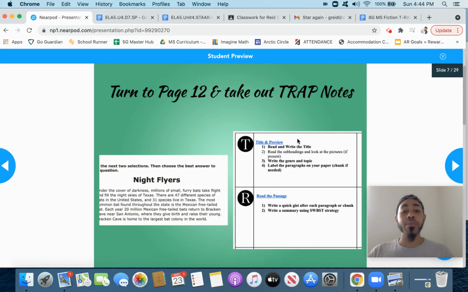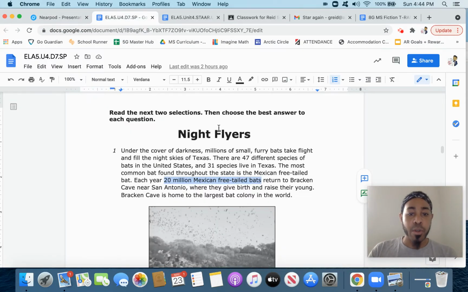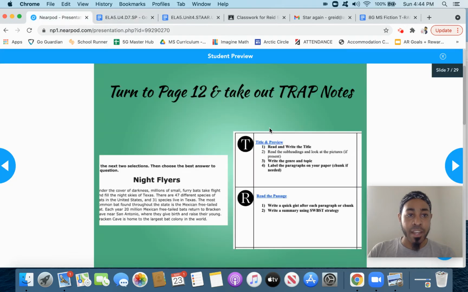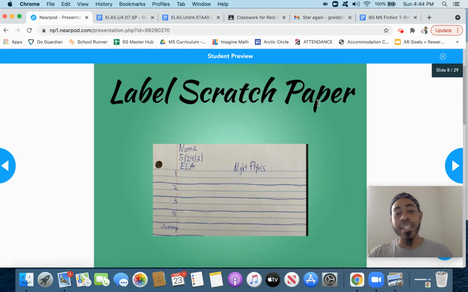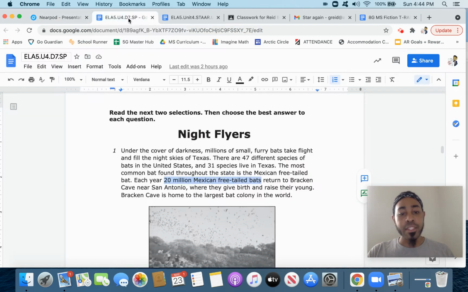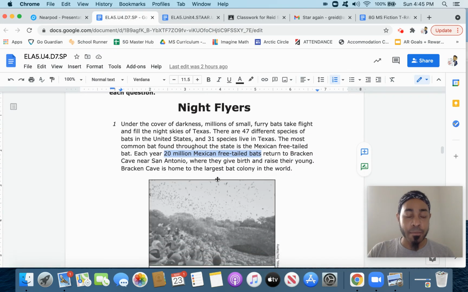Spectacular work. What we're doing now is we're turning to page 12. We're going to read the Night Flyers. And at the same time, go ahead and take out your trap notes. Advisors, give them 5 seconds to complete that. Spectacular.